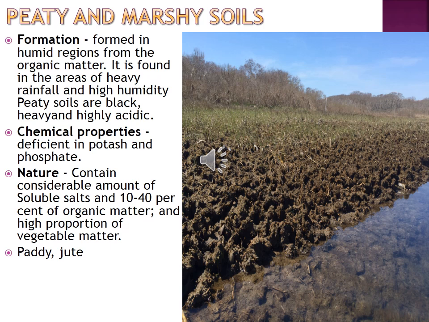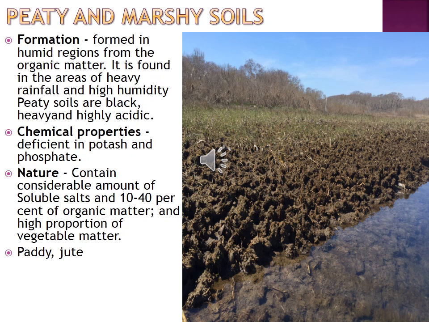So they are formed in the humid region, that is, if the air contains more water or water vapor, then it is called a humid region. They are formed in the humid region from organic matter. Where are they found? Peat and marshy soils are found in areas of heavy rainfall and high humidity. So they are found in the humid region, where the water content, the water vapor, is more.